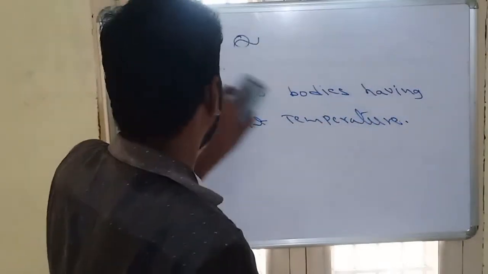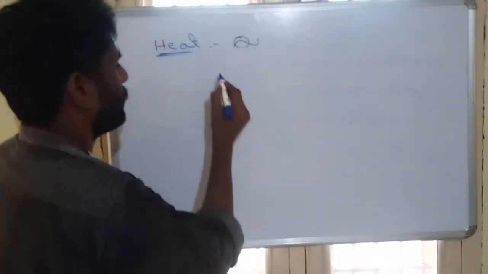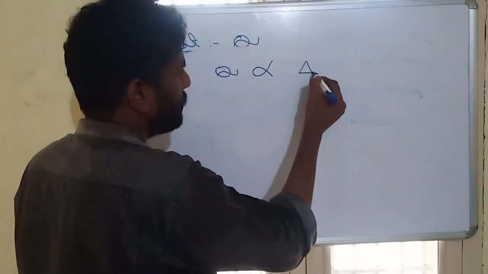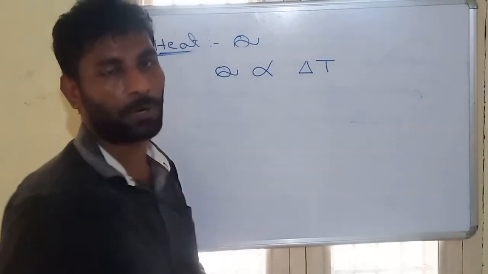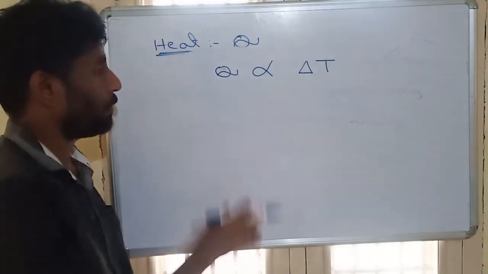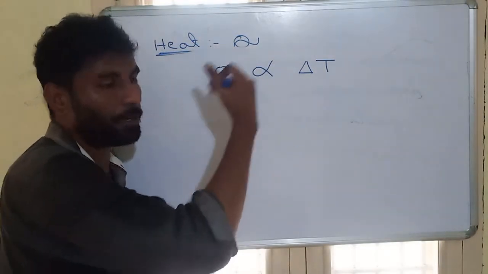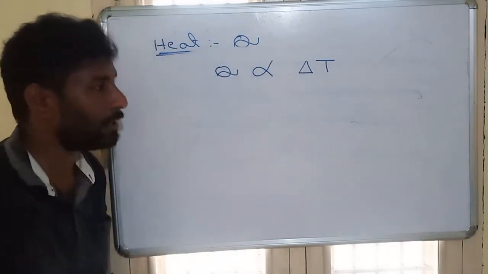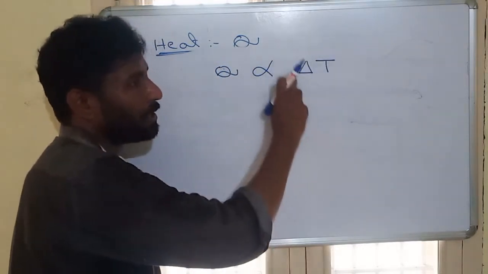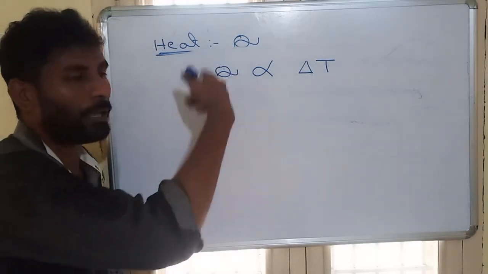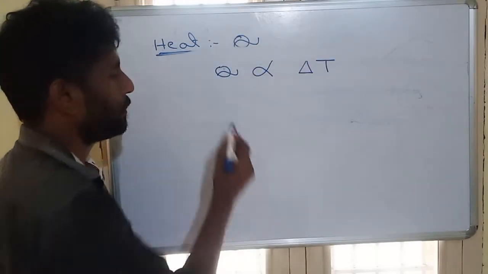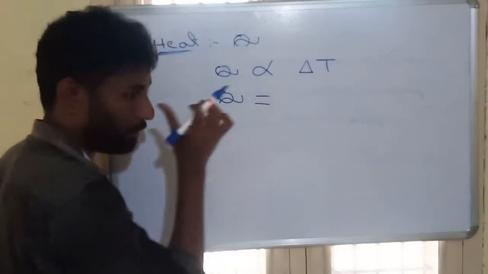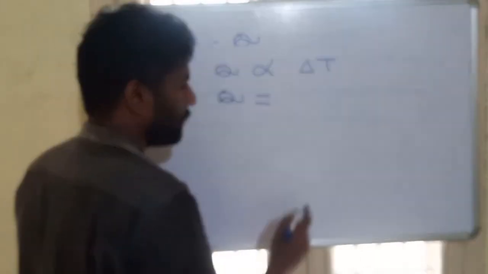Now this heat is always directly proportional to the temperature difference between the bodies. If there is more temperature difference, more energy will be transferred. From this, Q is proportional to delta T; converting proportional to equal, one constant will come.